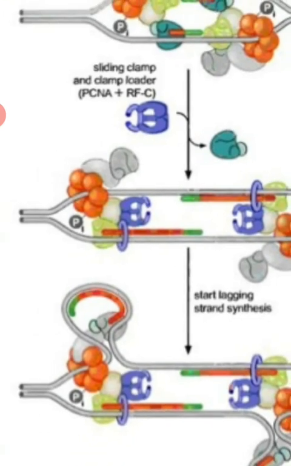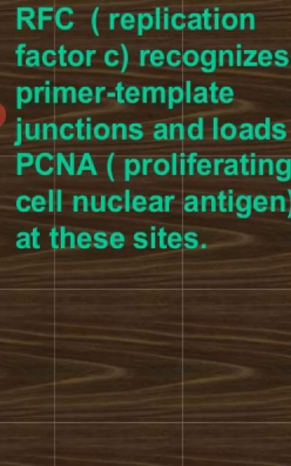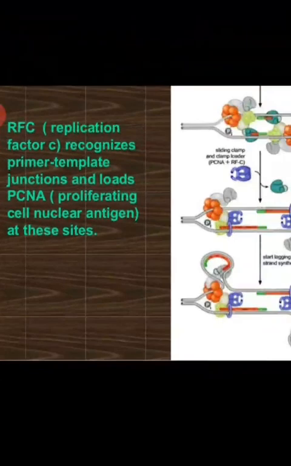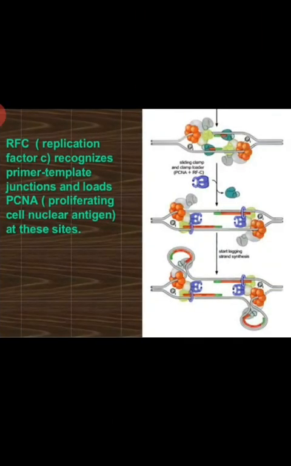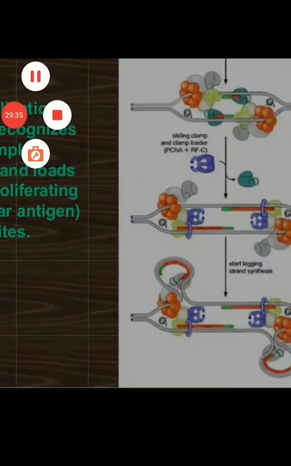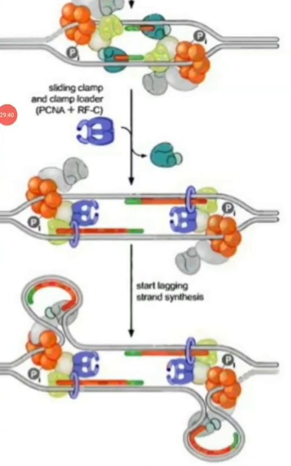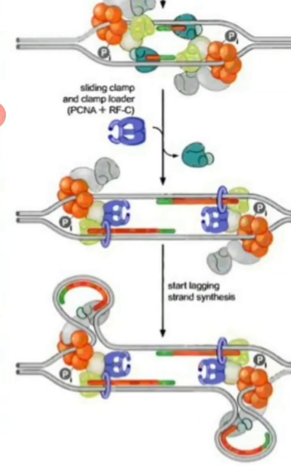that will hold the DNA double helix, and it will not allow the DNA to fall off the replication complex. So in this mode, the whole complex is formed and it starts the initiation.